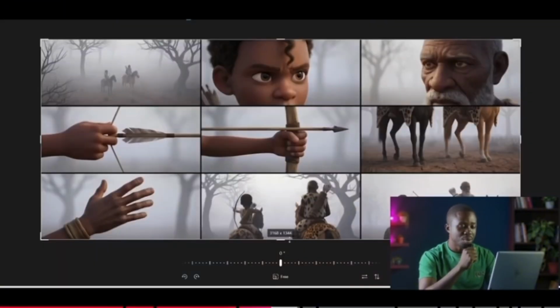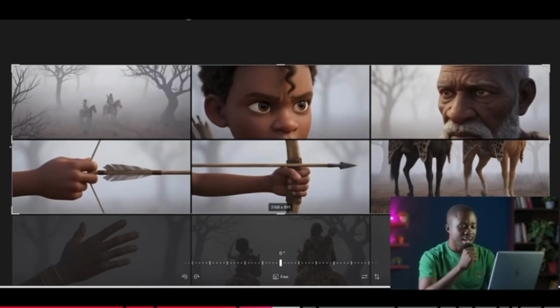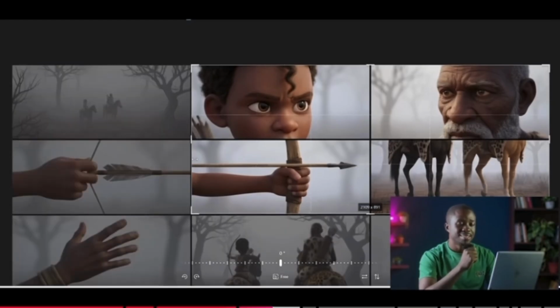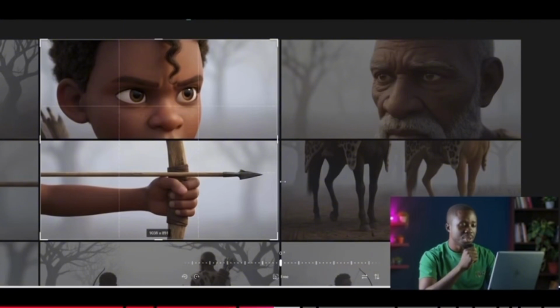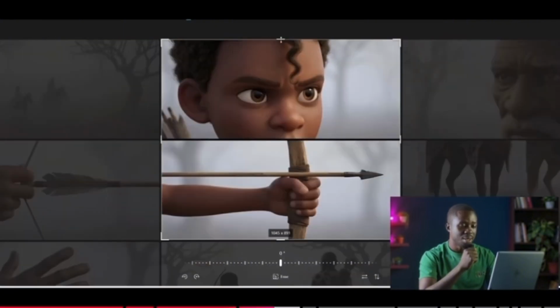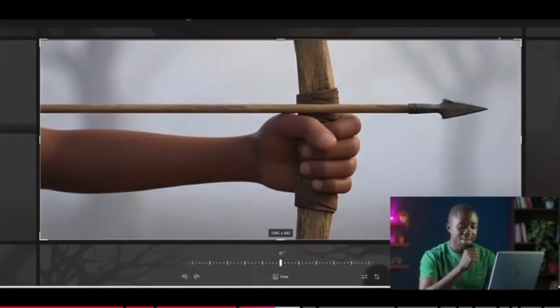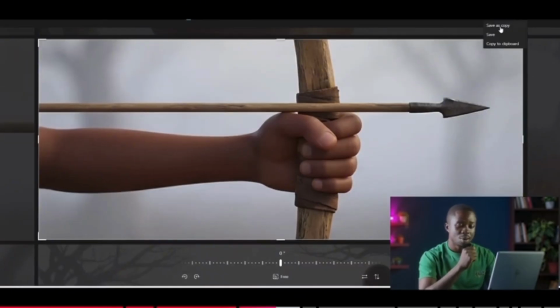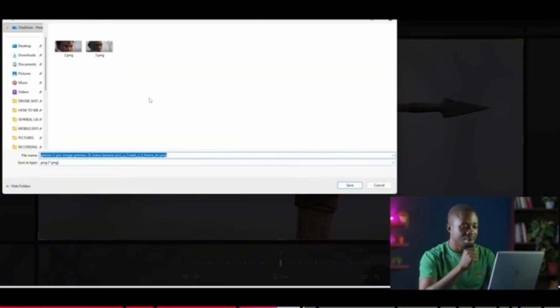So select where you want to save it, then you go. You can go on to the next image, same style, crop, pull the side, go to the other side again, pull it in, and then you go to the top, and then you pull the top in as well. And then when you are done, same thing applies. Just go up there and click on save as a copy. Very, very important, guys. And then you can give it a name just to stay organized. And then you click on save in this particular regard.